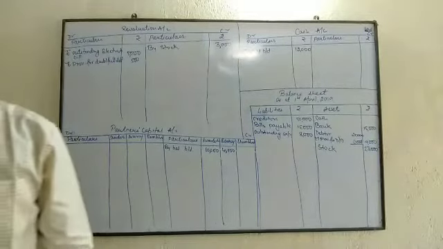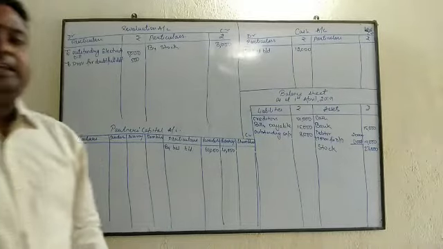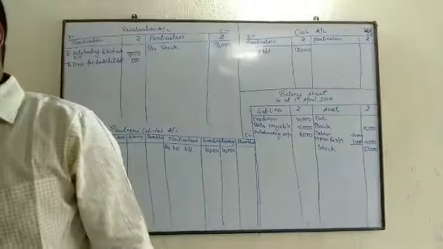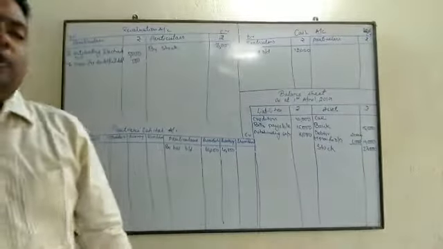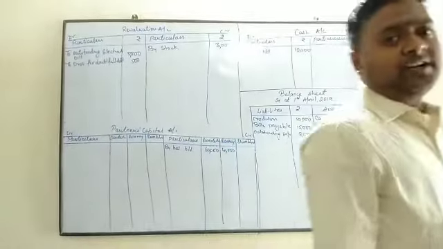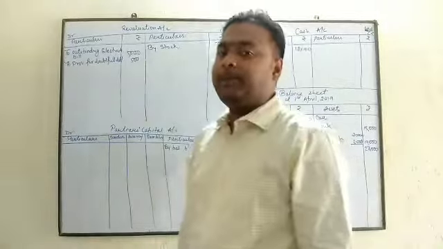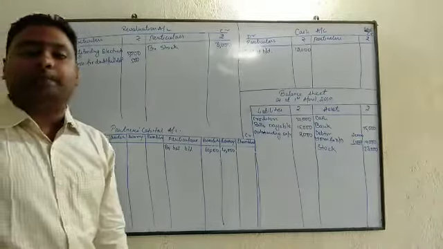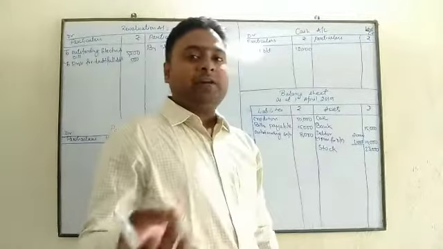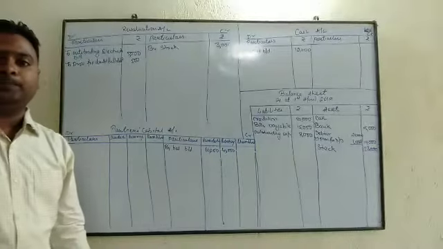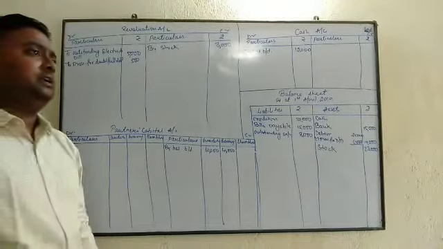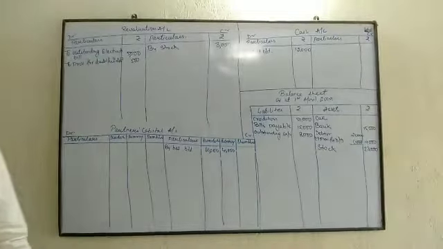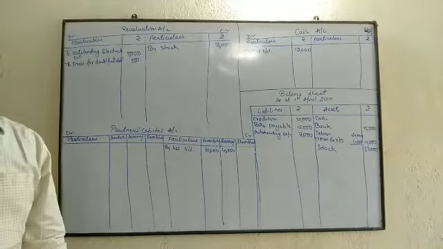Right? Next we have furniture 10,000. Beta, please check, is there any adjustment regarding furniture? Yes, we had. Point number 4, machinery be reduced by 2,000 and furniture by 12.5%. Beta, we have to reduce furniture by 12.5%. So how much is given in balance sheet? It is given 10,000 and you have to reduce it by 12.5%. So calculate 12.5% of 10,000. It is 1,250.